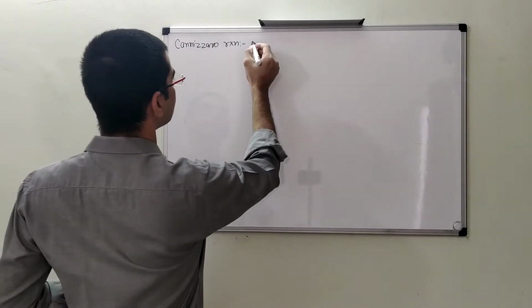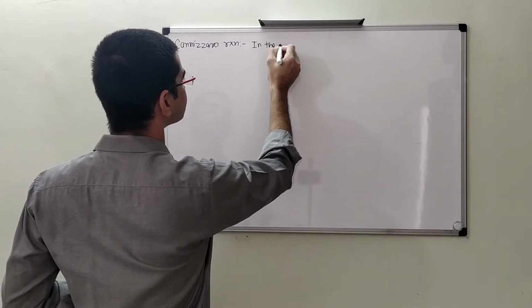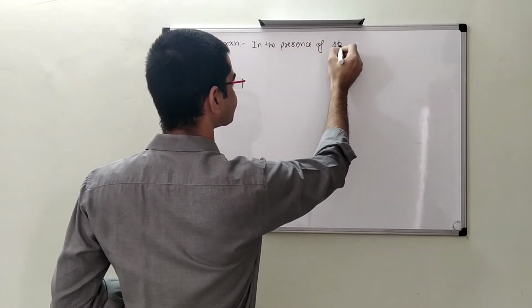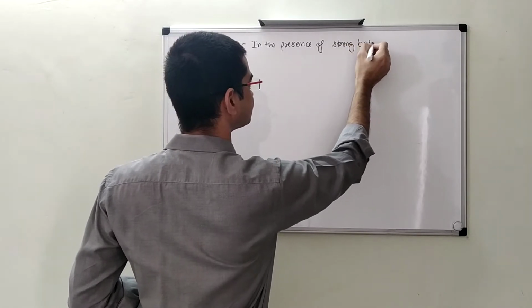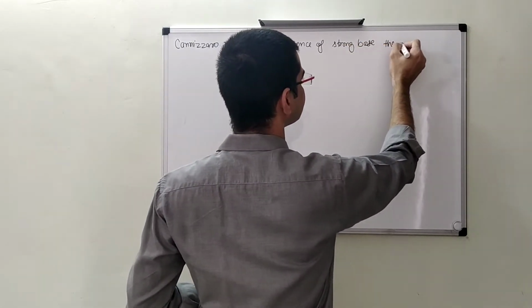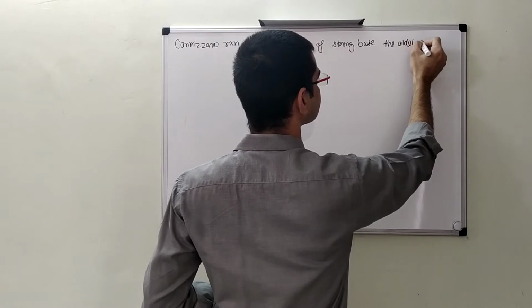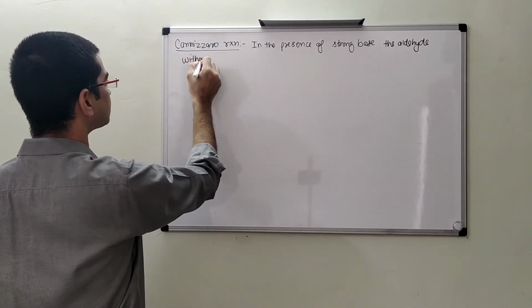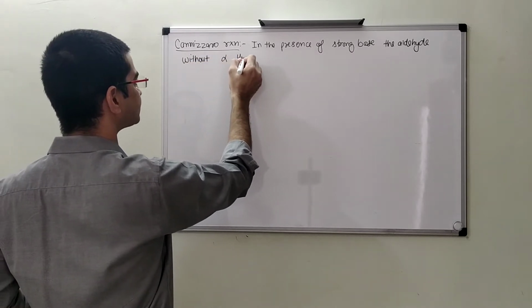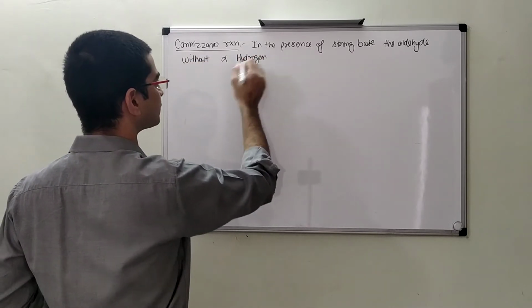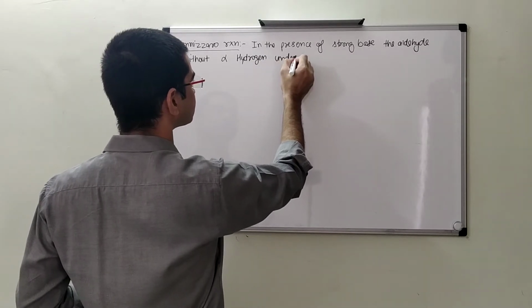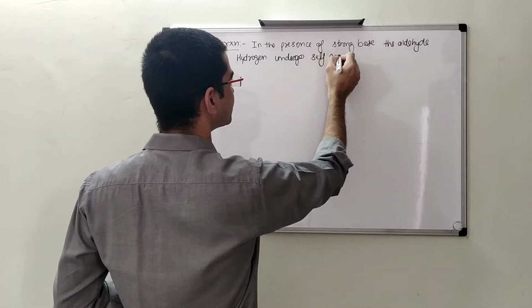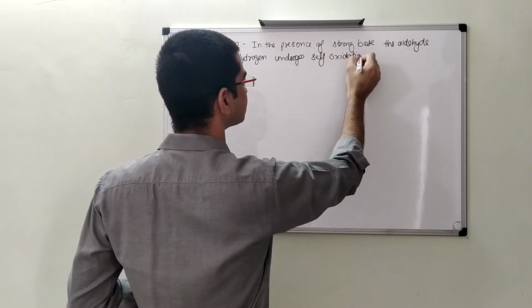So in the presence of a strong base, the aldehyde without alpha hydrogen undergoes self oxidation reduction.